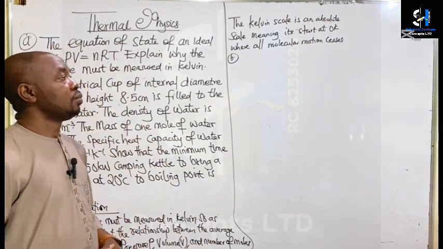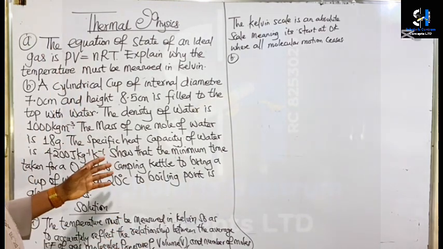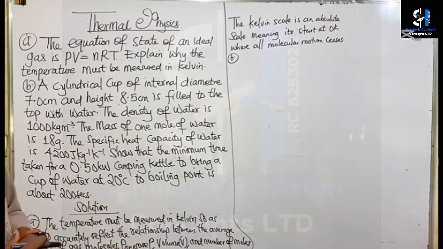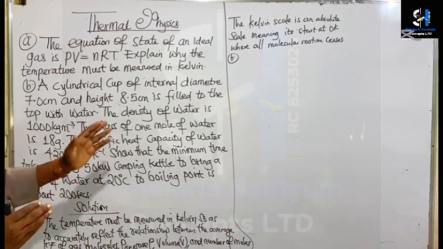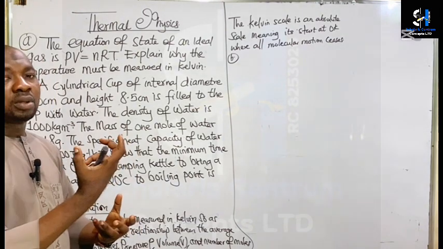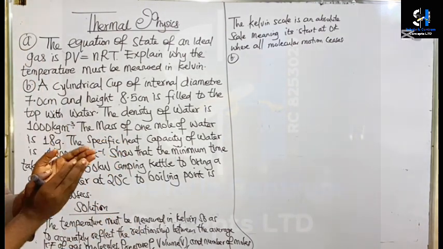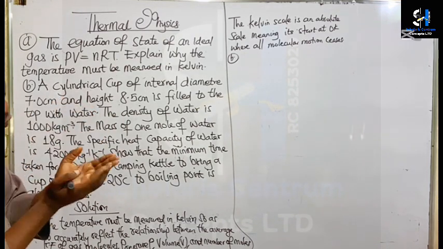Okay, so what we need to do first is to calculate the volume of the cylindrical cup. Why is that? Because we are given the density of water, and the cup holds water.